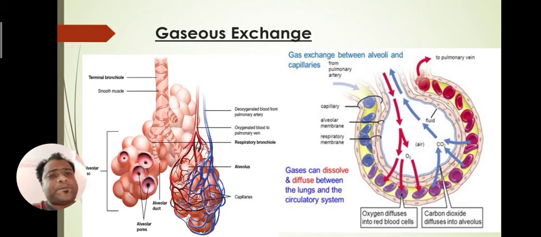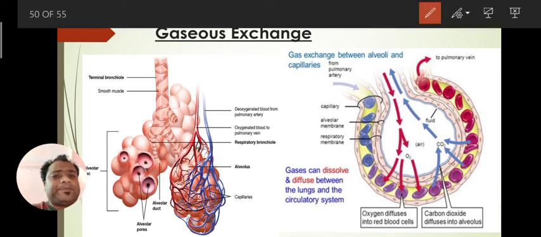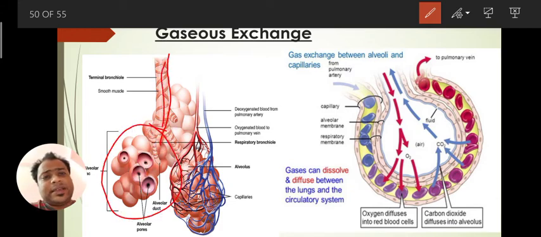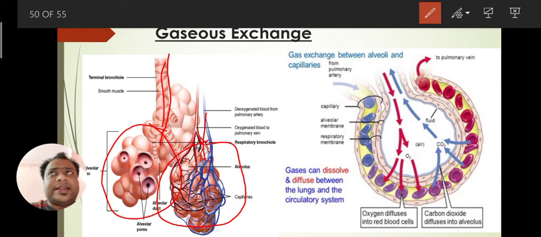See here how this gaseous exchange takes place. This is the bronchiole, and here is the alveolar sac. These are all covered with bunches of capillaries, and we know that a capillary is microscopic in nature.